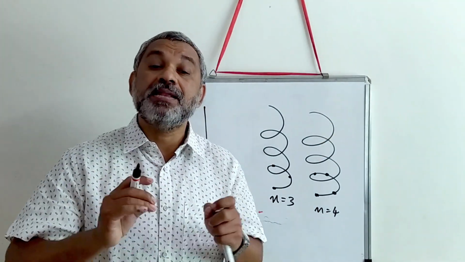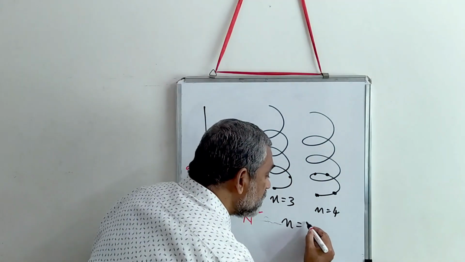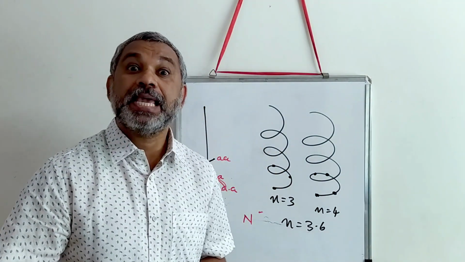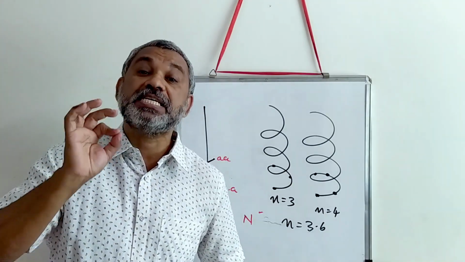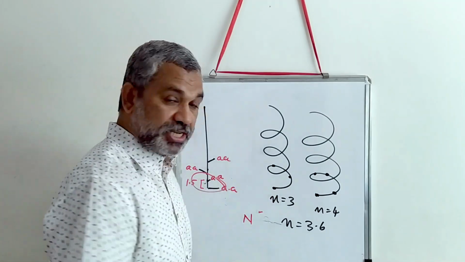What is seen in normal protein alpha helical structure is n is equal to 3.6. N is equal to 3.6 amino acids makes one ring structure. And this is very interesting.